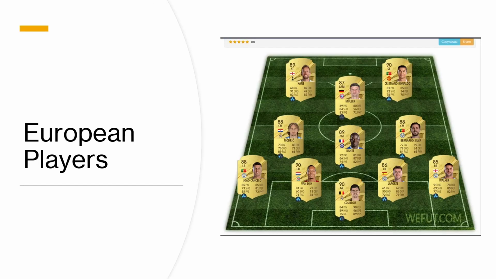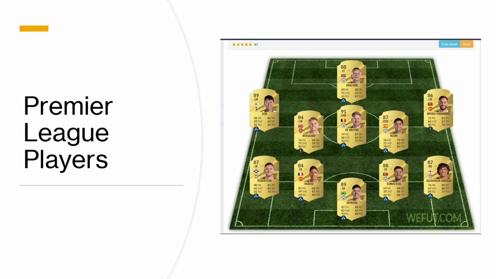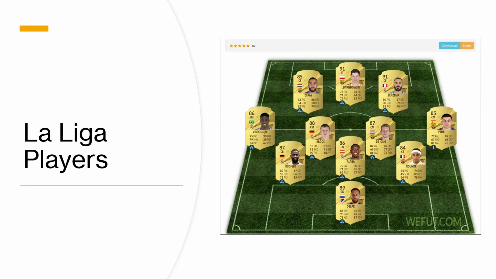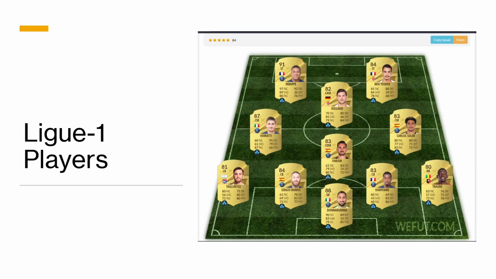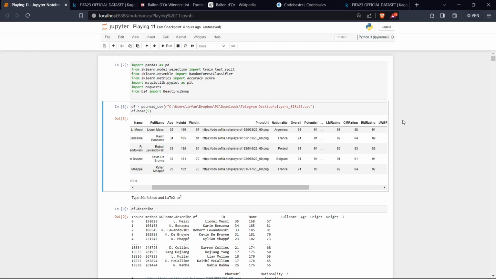Our project involves creating 8 distinct teams, representing the top 3 continents, which are Europe, America, and Africa, along with the best players from the top 5 European leagues: Premier League, La Liga, Serie A, Ligue 1, and Bundesliga. These 8 teams will face off against each other, and after the matches are over, we filter out the best players in each position from the dataset. This involves identifying the players with the highest potential increase in their ratings. Let's talk about the potential increase later and move forward with the project.